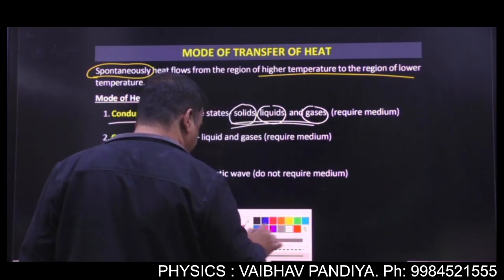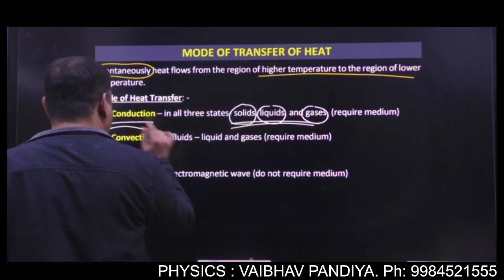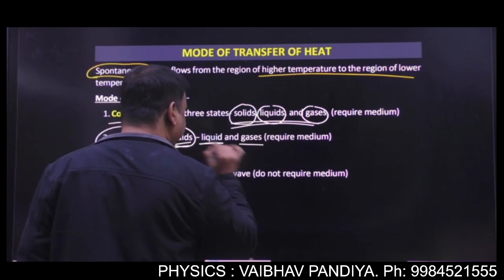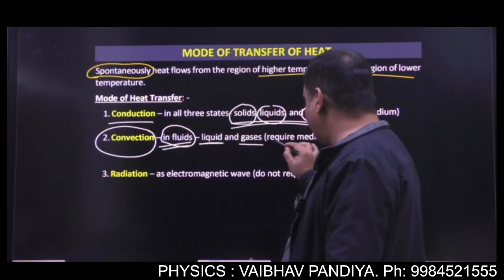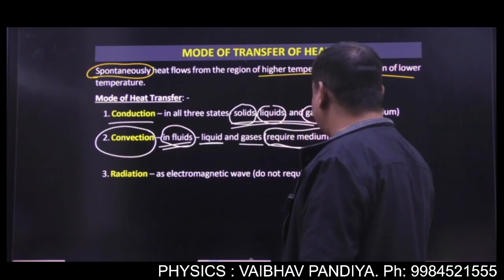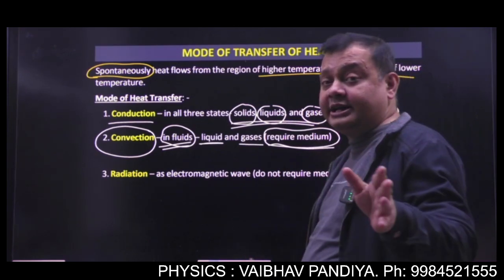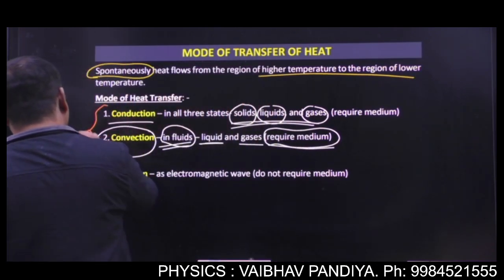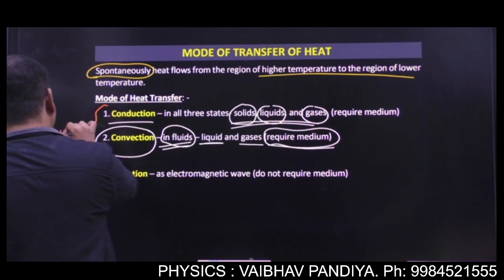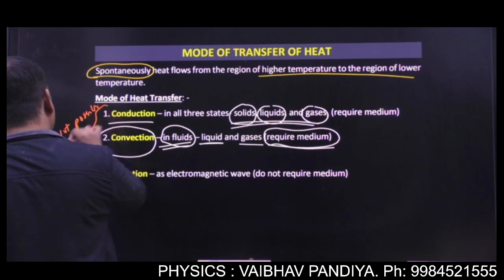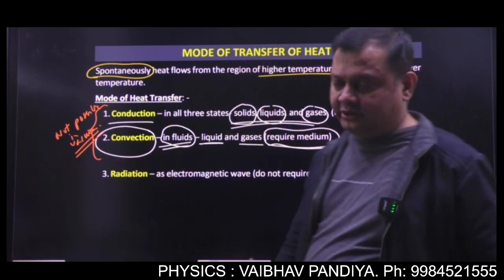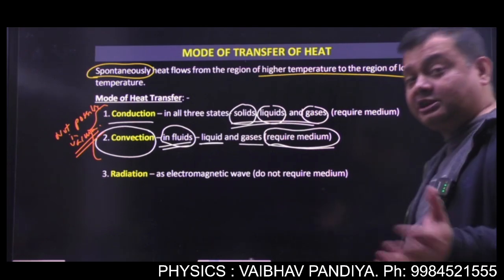Now the second mode which we will explore is convection. Convection is basically the mode which takes place in fluids, that means liquids and gases. And since again a fluid is a necessity, a medium is required for convection too. Convection cannot take place in vacuum. Okay, so these are the two modes which require a medium. They are not possible in vacuum. Okay, and the third mode which you will study is radiation, or better say thermal radiation.